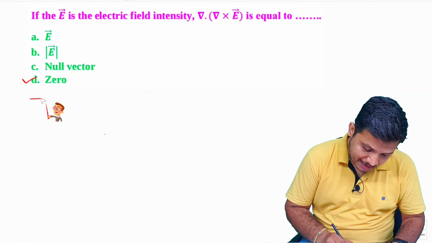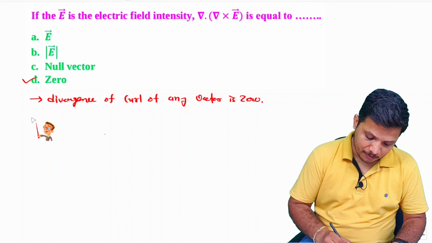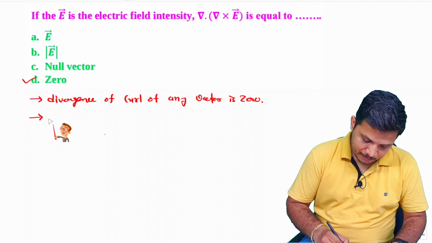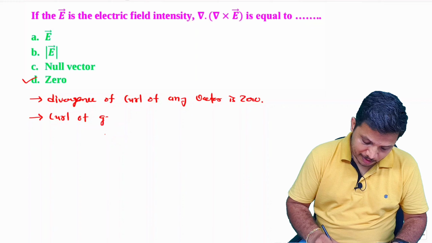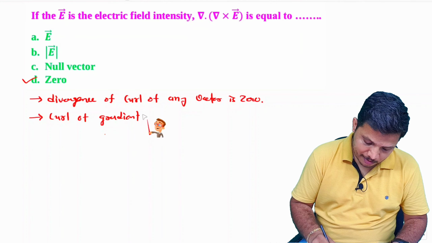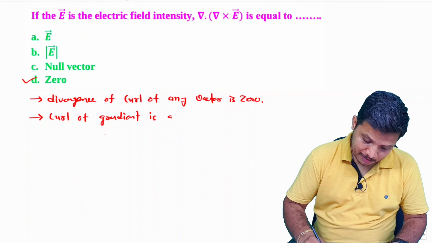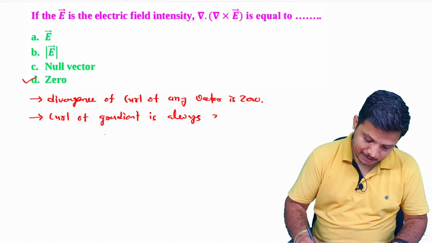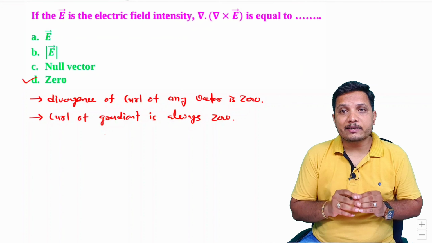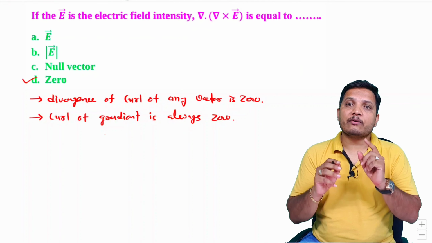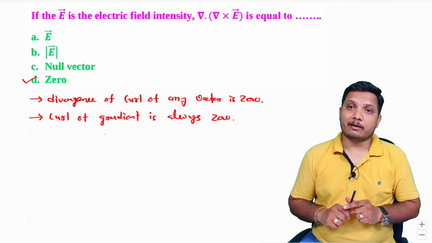So let me mention that divergence of curl of any vector is 0, and one more statement that one should know, curl of gradient is always 0.